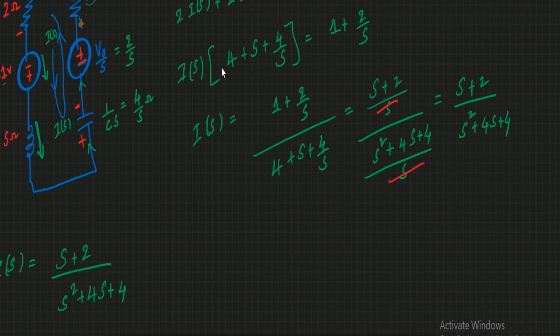So here you got I(s) is equal to 1 plus 2 by s over 4 plus s plus 4 by s. After simplifying, s plus 2 by, in the denominator you are going to get s square plus 4s plus 4 by s. These s and s get cancelled. Then here you are going to get s plus 2 by s square plus 4s plus 4.